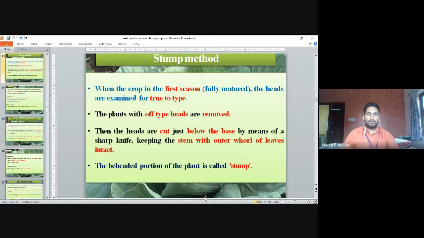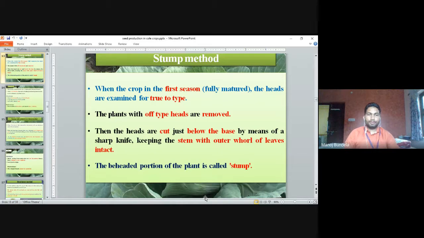Stump method. When the crop is in the first season and fully matured, the heads are examined for off-types. The plants with off-type heads are removed. Then the heads are cut just below the base by means of a sharp knife, keeping the stem with the outer leaves. We just remove the head and keep the outer leaves.